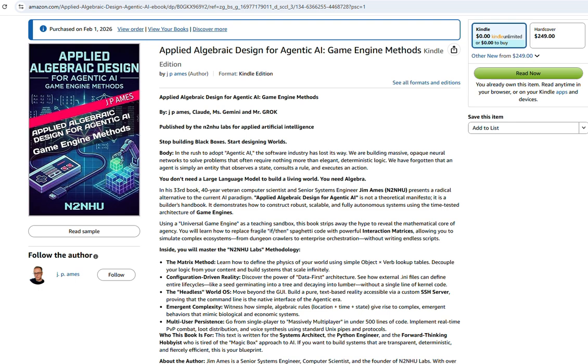The next time you're about to spin up a massive new service or write some complex conditional logic, just pause. And ask yourself, could this just be a text file? And if a single directory of JSON files can model a living world, what other complex systems in our lives are we just massively over-engineering? That is the question. This was fantastic.